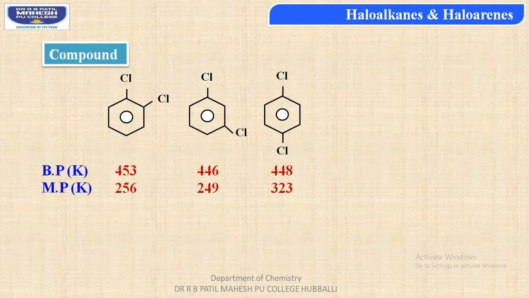In this molecule, melting point is 249 Kelvin, whereas the boiling point is 446 Kelvin. And the third one, para-dichlorobenzene or 1,4-dichlorobenzene. In this molecule, the melting point is much higher, 323 Kelvin, and the boiling point is 448 Kelvin.